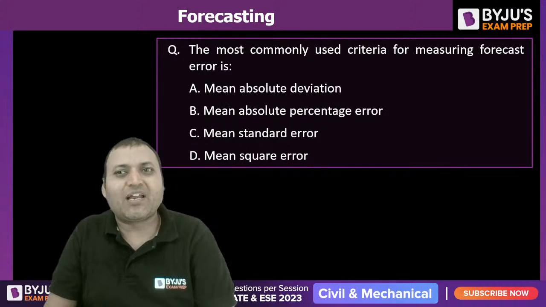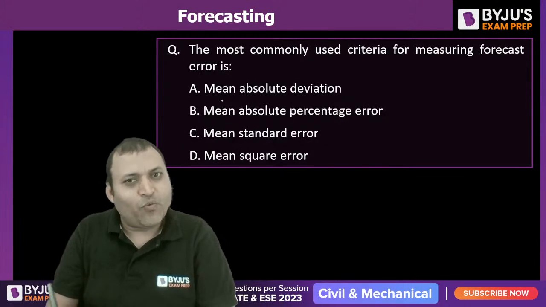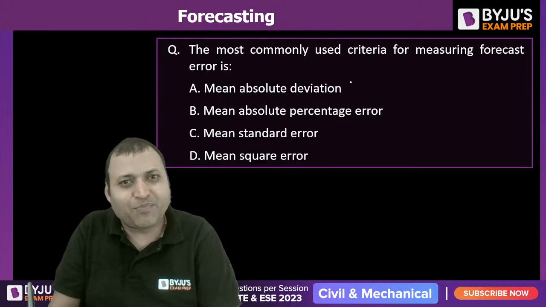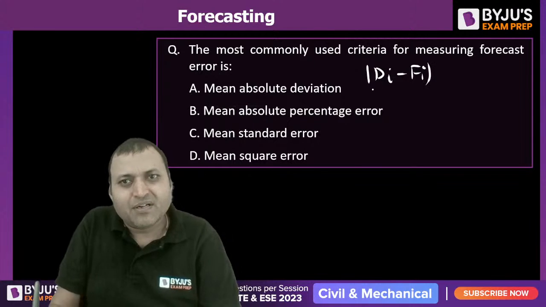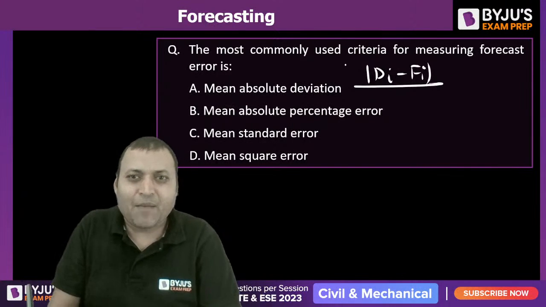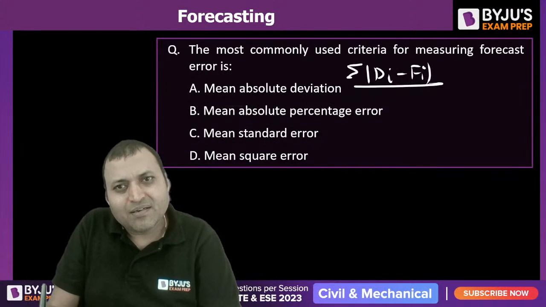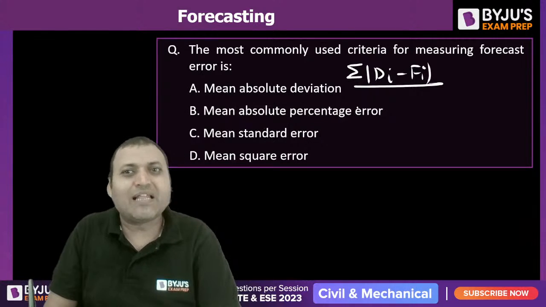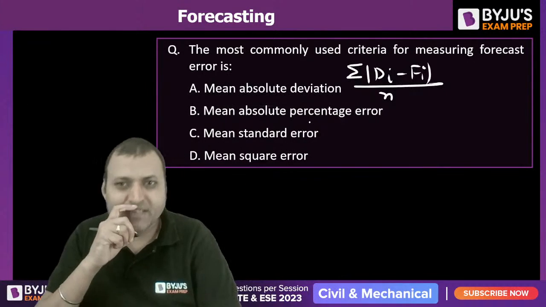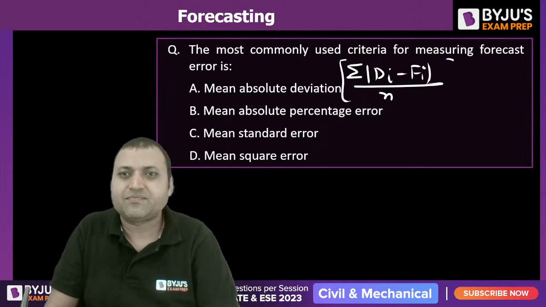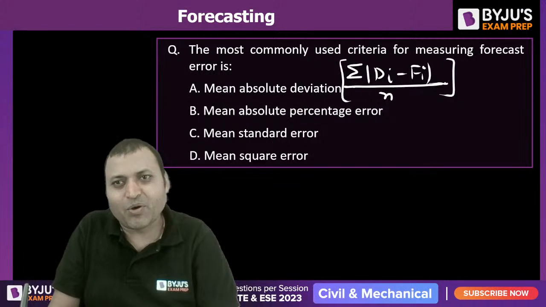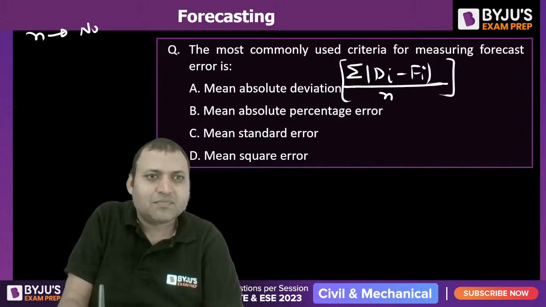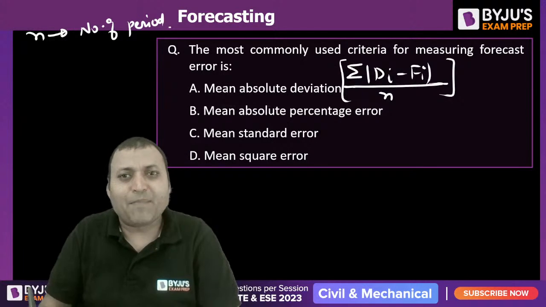The most commonly used criteria for measuring forecast error. When we talk about mean absolute deviation, what is it? Take the absolute deviation, that is |Di minus Fi|, add all the absolute deviations and divide by n. That is called the mean absolute deviation. That is how we can find the mean absolute deviation. N is the number of periods.